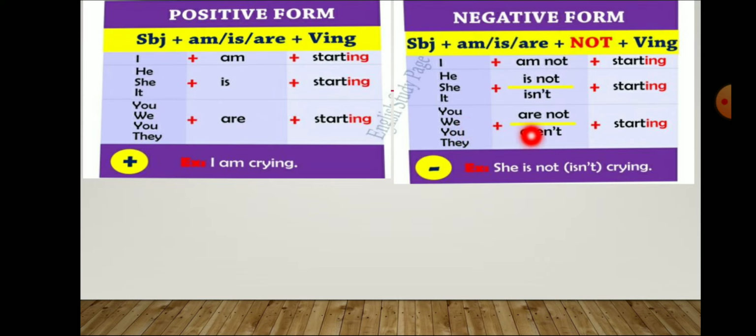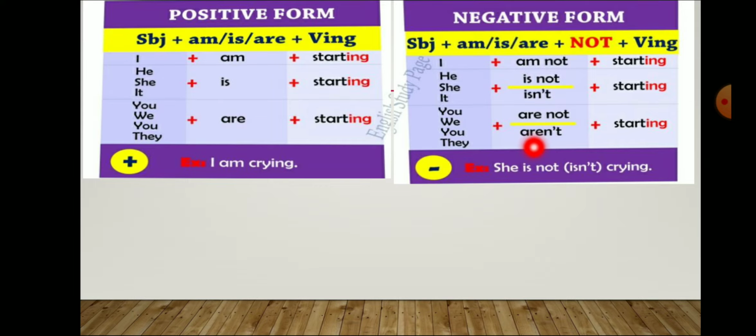After that, you should see which helping verbs have been used, and the negative format has been given. You are not starting. We are not starting. They are not starting. In this way, you can use the short form of are not.